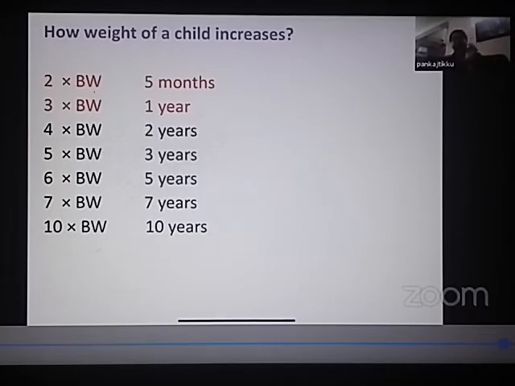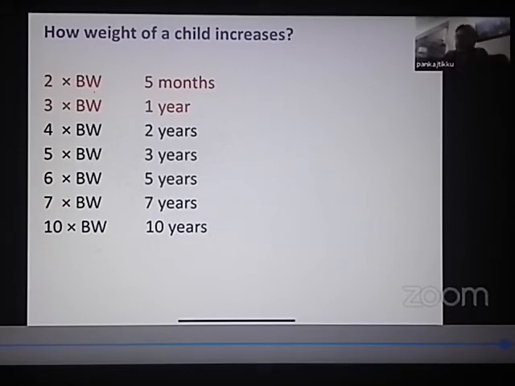So the child's weight becomes double the birth weight at 5 months, 3 times the birth weight at 1 year, 4 times the birth weight at 2 years, 5 times the birth weight at 3 years, 6 times the birth weight at 5 years, 7 times the birth weight at 7 years, and 10 times the birth weight at 10 years. So please remember this. If the birth weight of the child is known to you, you can work out the weight at each of these ages.